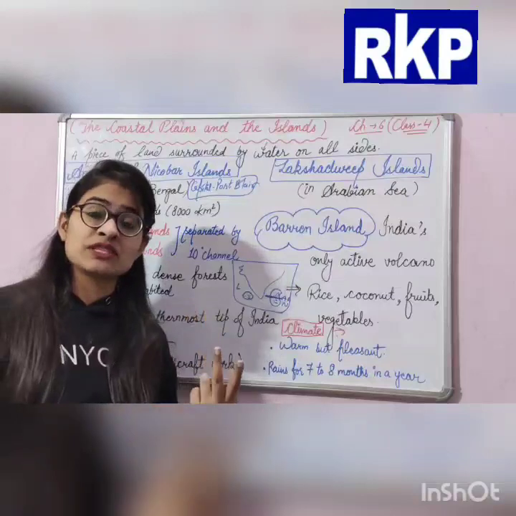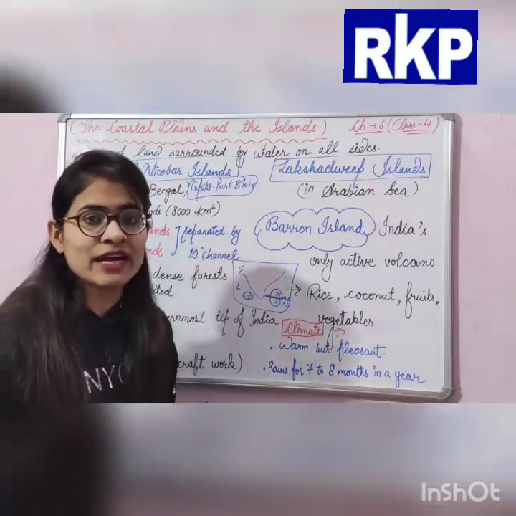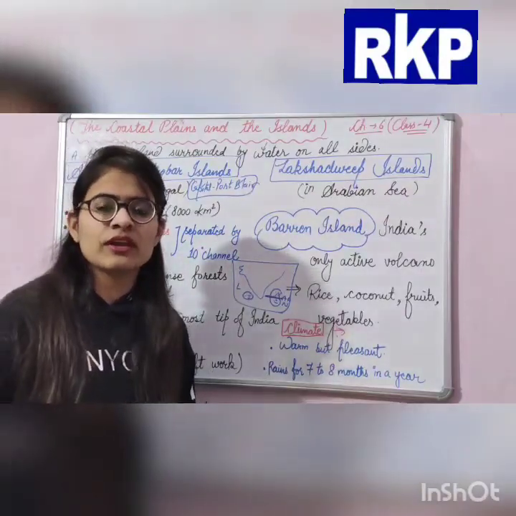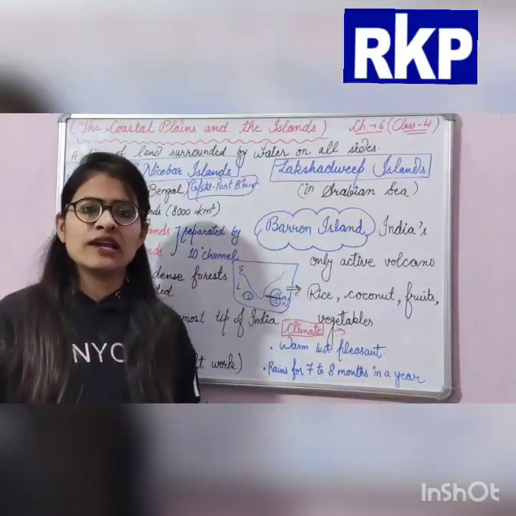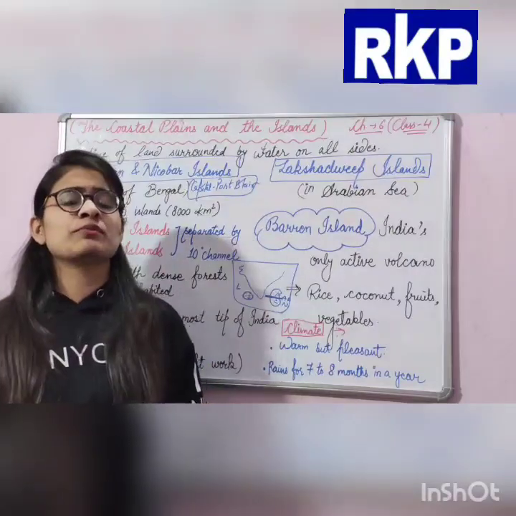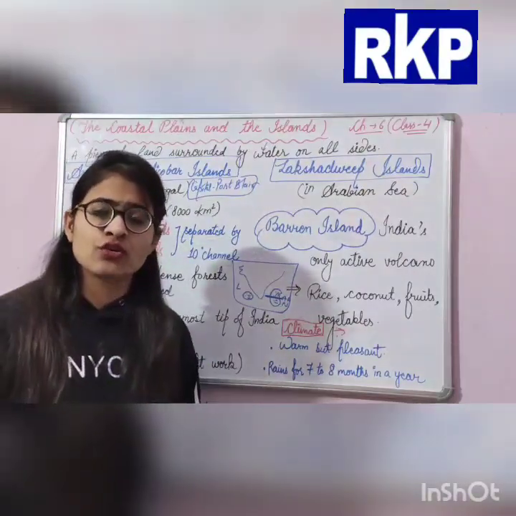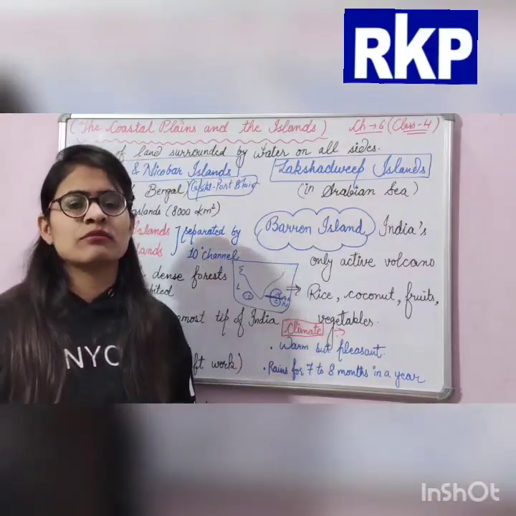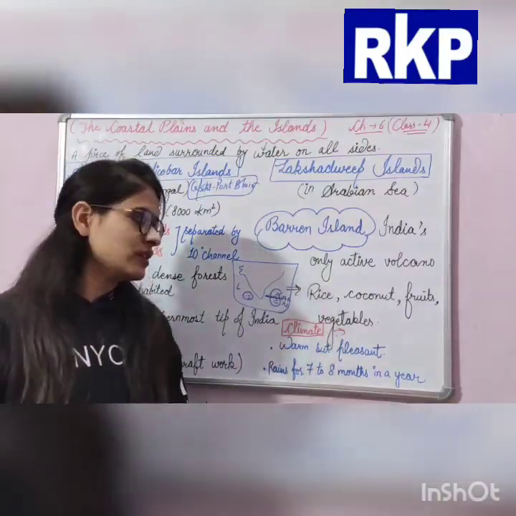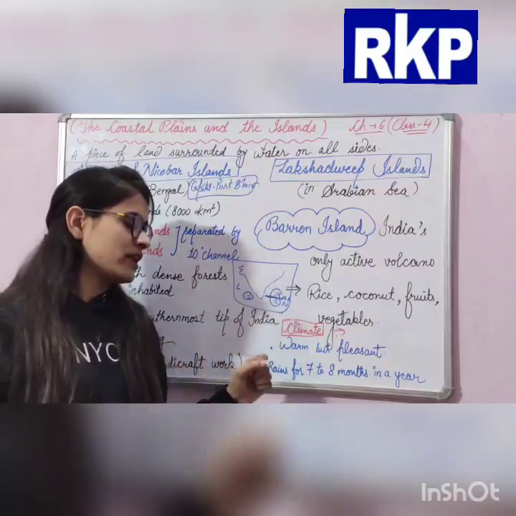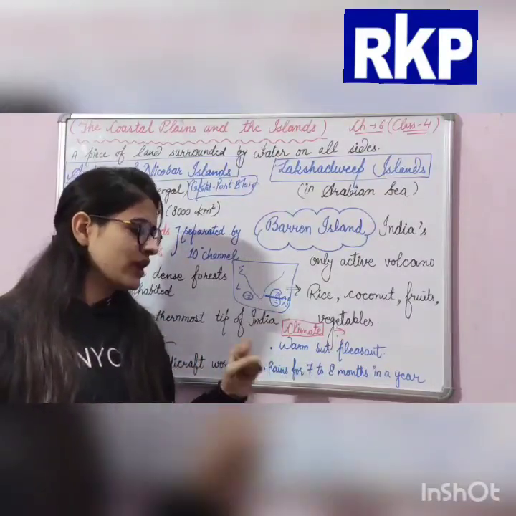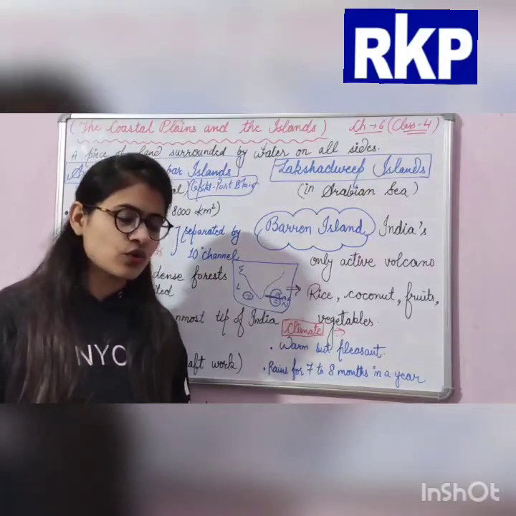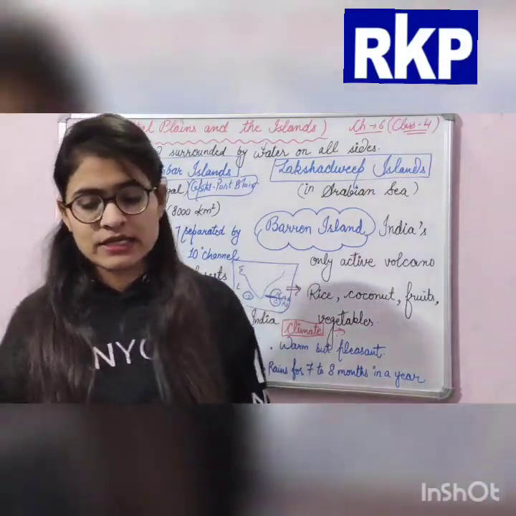I mean 10 months of rainfall out of 12 months, and that part is Mawsynram in Meghalaya, which is called the wettest place of our country or earth. So that part receives 10 months of rainfall, whereas Andaman and Nicobar receives rain for 7 to 8 months in a year. So this was Andaman and Nicobar Islands.